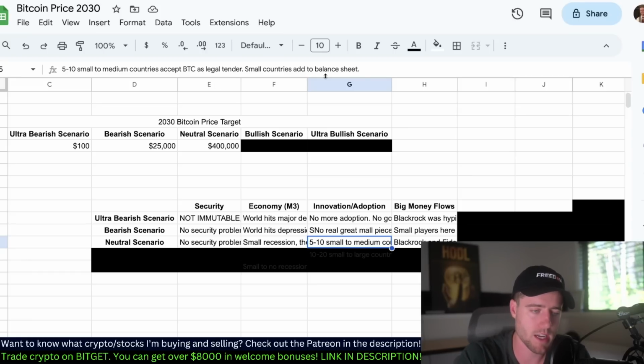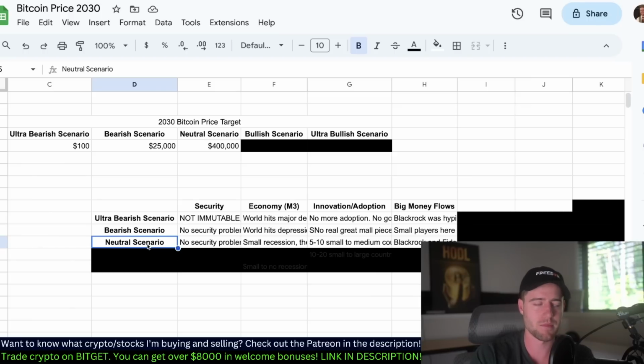Small countries add to their balance sheet too. Maybe El Salvador starts adding, and they pretty much are. They've been buying Bitcoin. I guess they already have been. Let's say some other small countries do as well. I think that's likely. And honestly, I think the neutral scenario, I don't even know how likely this is. I think I'm sandbagging a bit here in the price and what's going to happen over the coming years because I am bullish on Bitcoin.